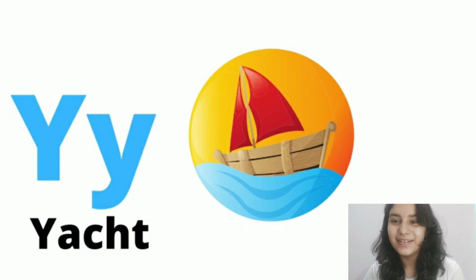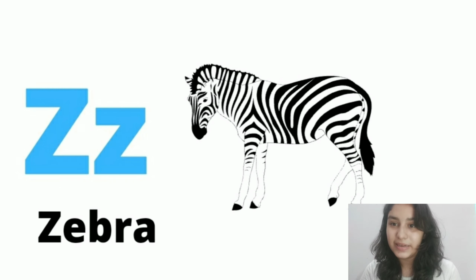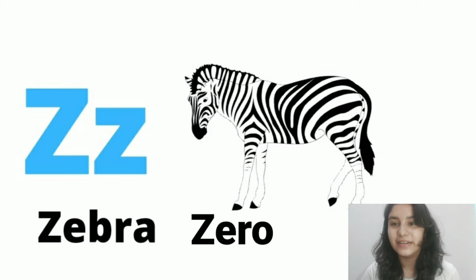Sound familiar? So the last alphabet in the English language is letter Z. The sound of letter Z is Z. Z as in zebra. Z as in zero. So these were the sounds of the 26 alphabets in the English language. I hope it was clear to everyone.